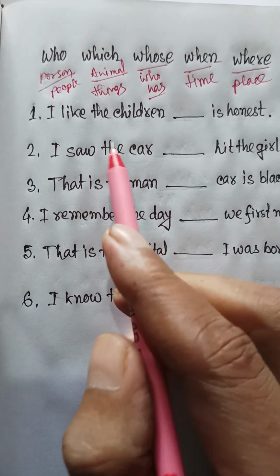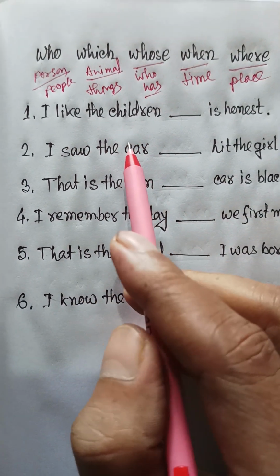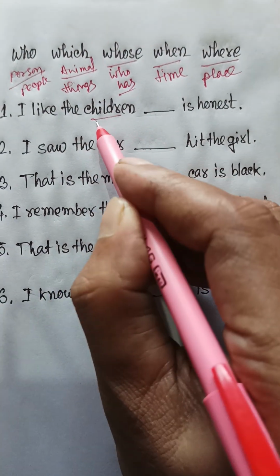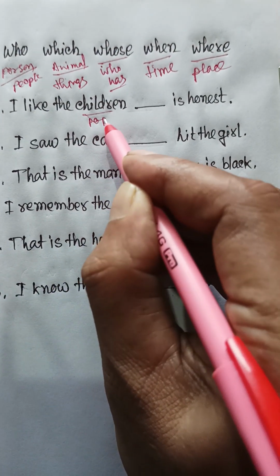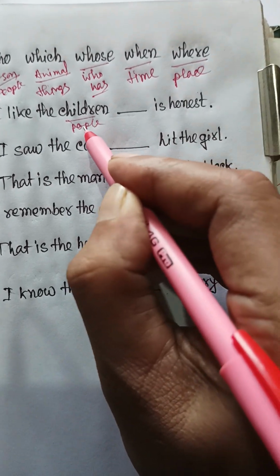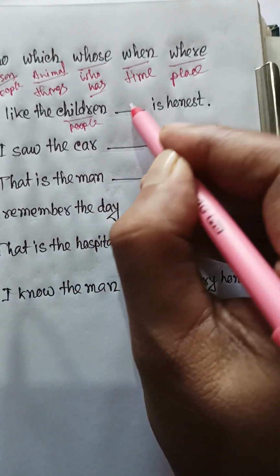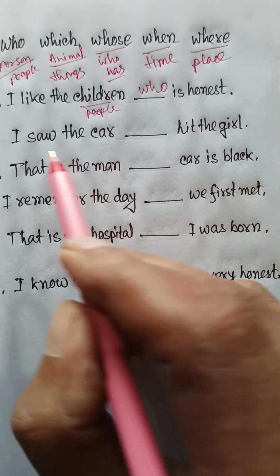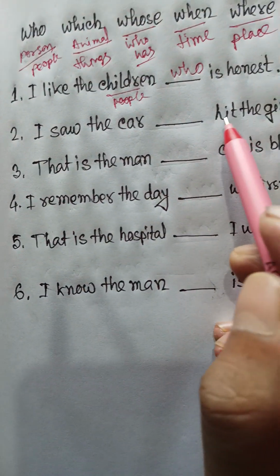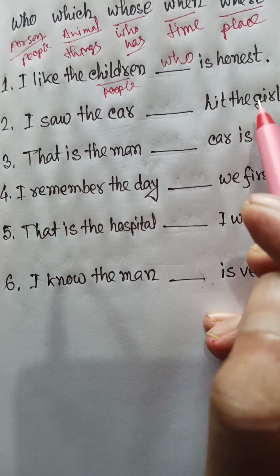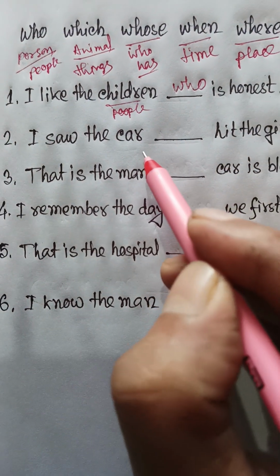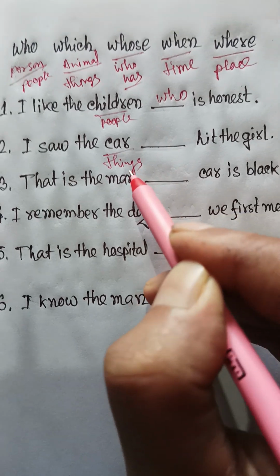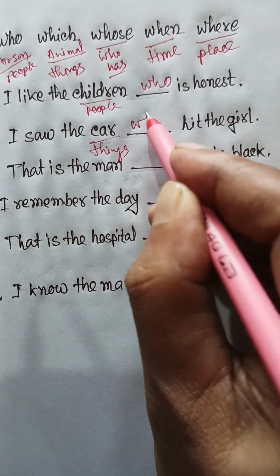The first question: I like the children ___. Children is a person or people, so the answer is who. I saw the car ___ hit the girl. The car is a thing, so the answer is which.